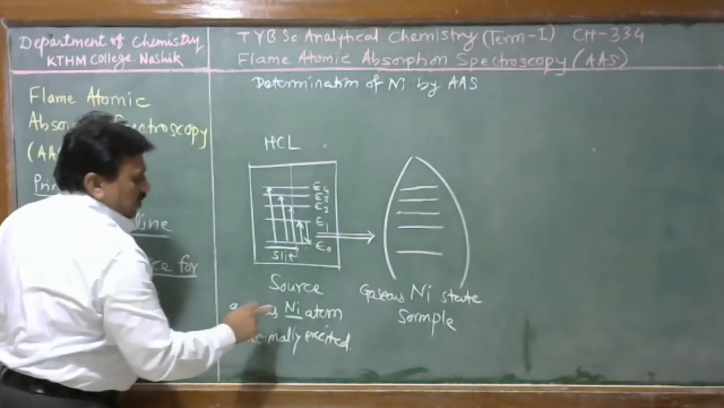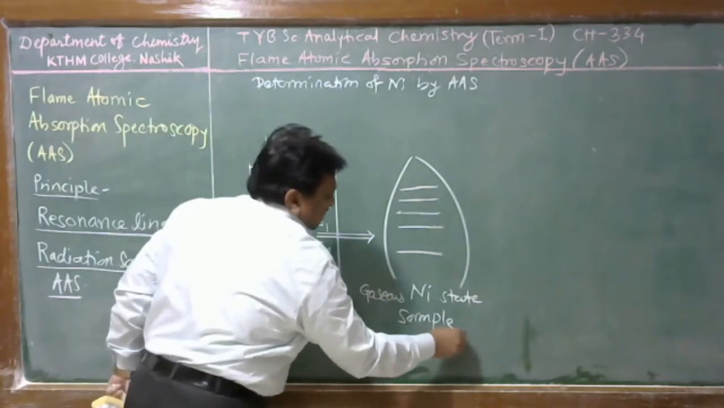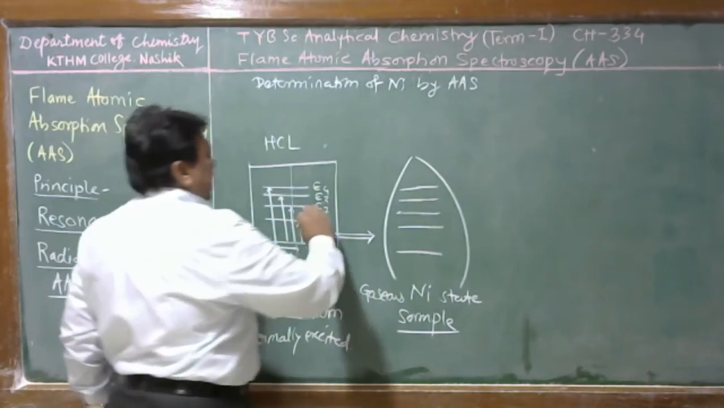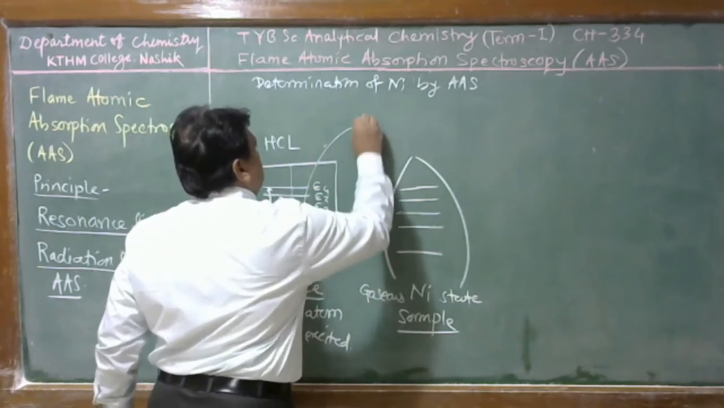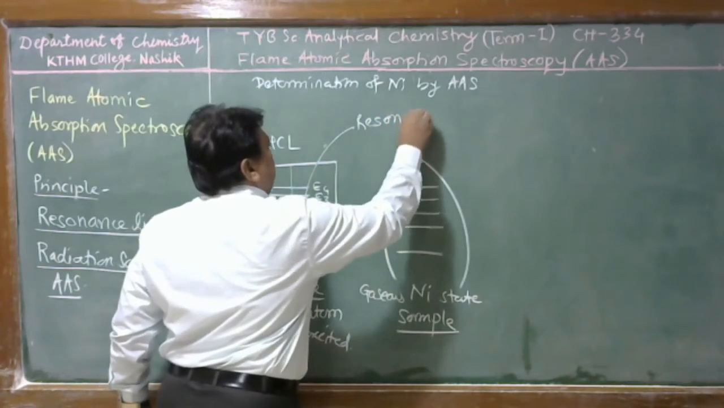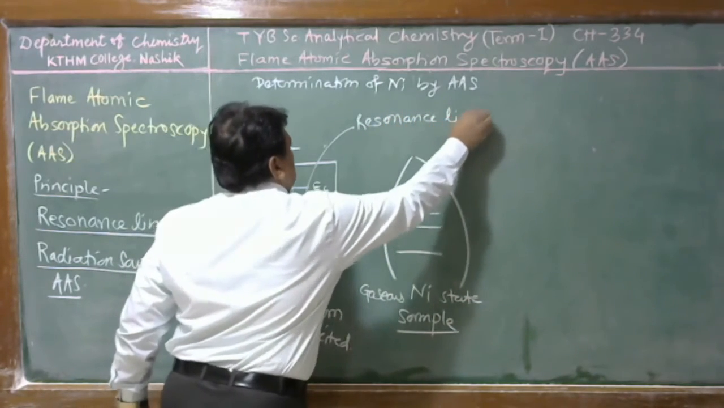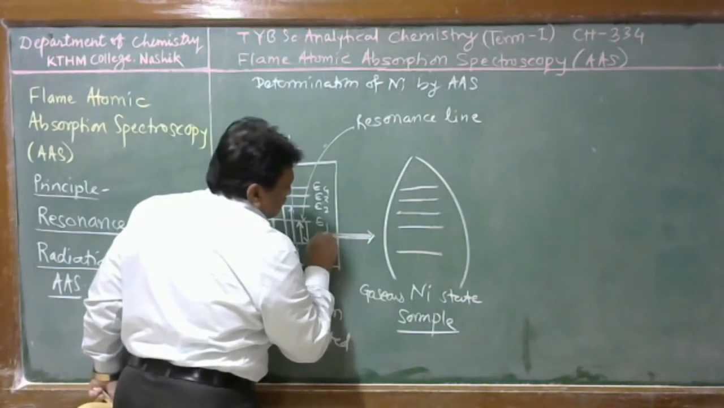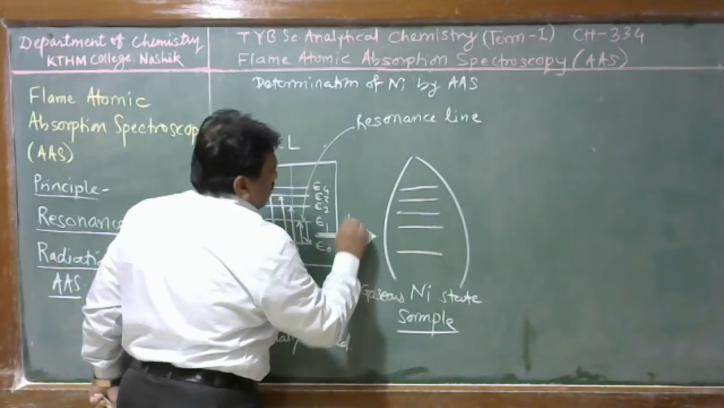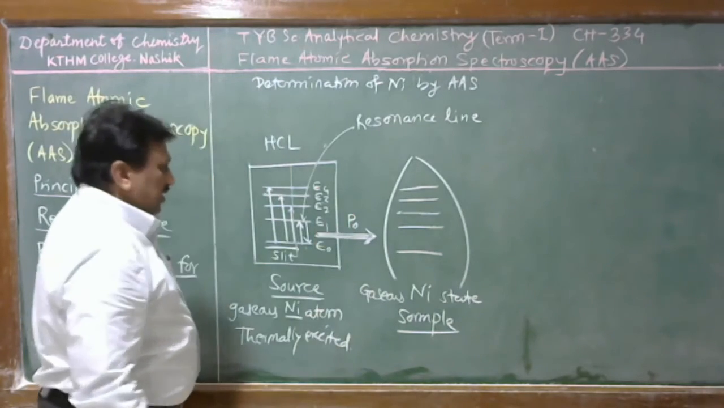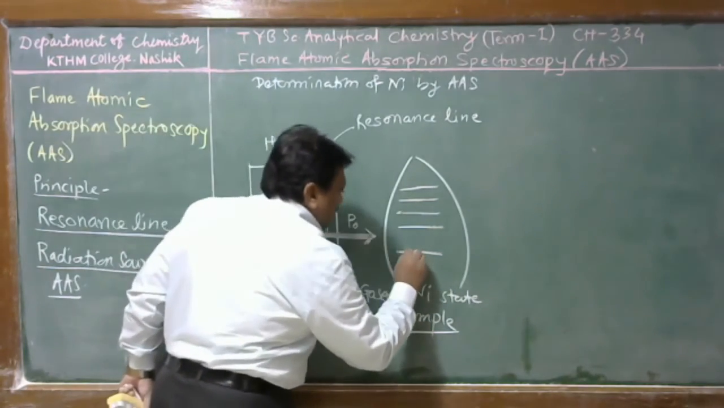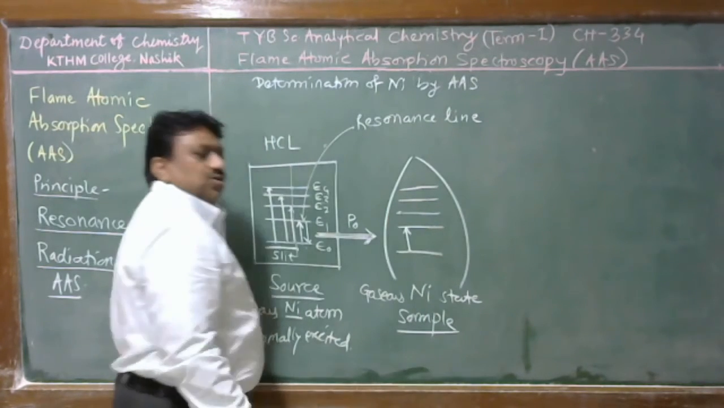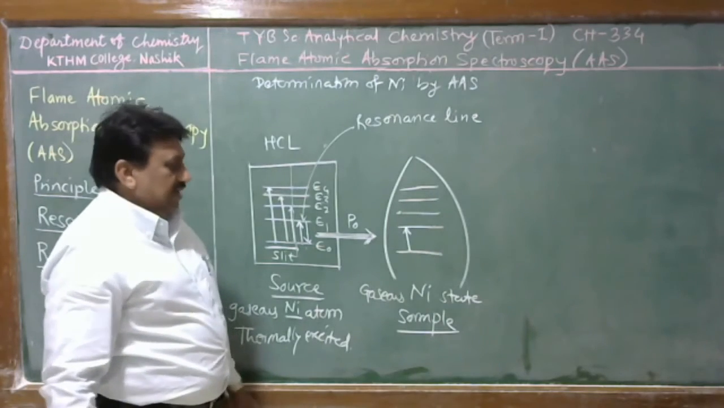This is from the source, this is in the sample. Here we are allowed only the resonance line. This line is a resonance line, or resonance intensity, that is allowed to pass through into the flame whose radiant energy is P0. Then this nickel atom easily absorbs this radiant energy to excite its electron to the next excited state level.